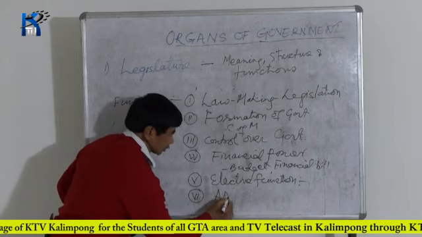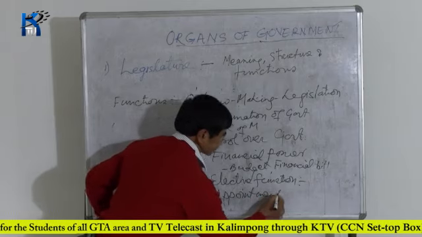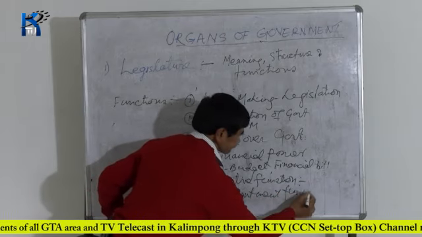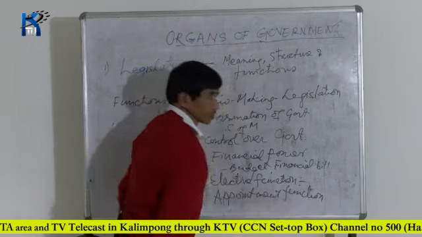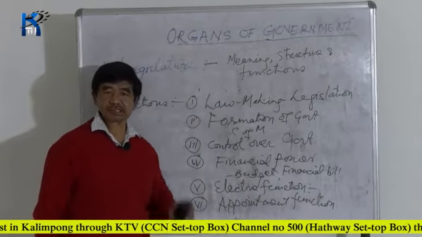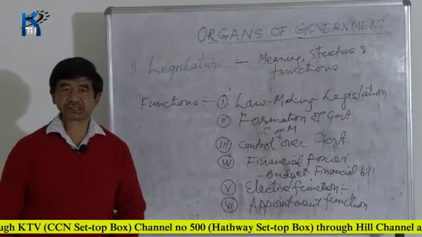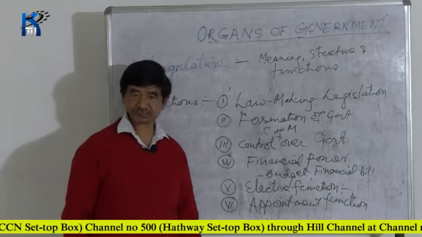Now another is the appointment function. I'll give an example from the USA. In the United States of America, the president appoints the high officials.